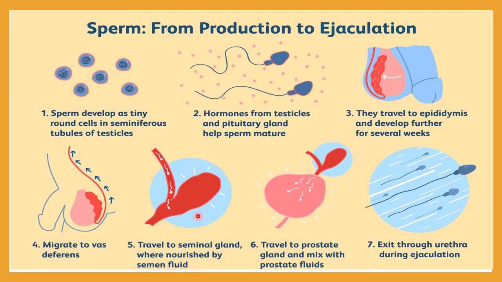It will undergo this process, and now all the secretions of the accessory ducts will be added, and now it is called semen. Then it will travel to the prostate gland, and the prostate secretion will be added to the sperm cells. It will add the prostate fluid, and finally exit through the urethra during ejaculation during coitus.